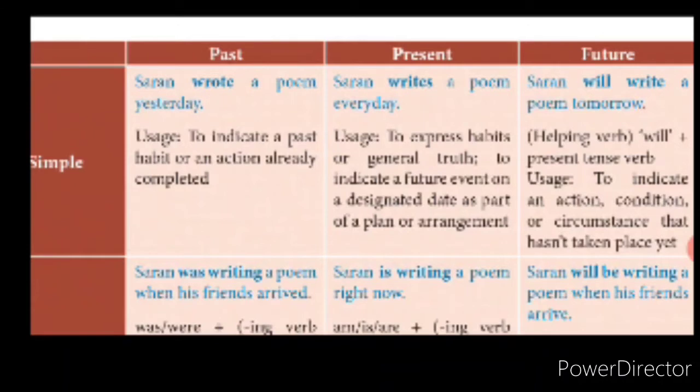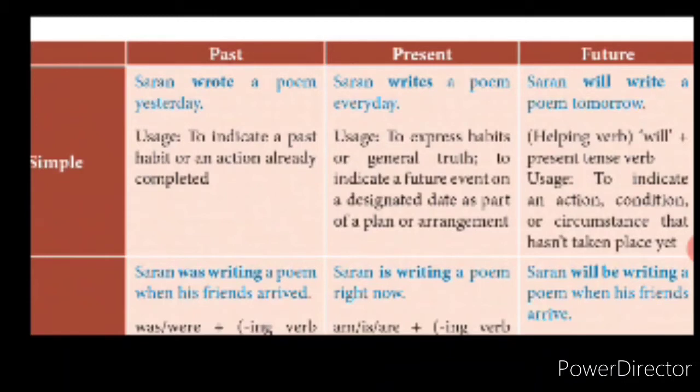Write is the verb, the action word. Verb plus s, writes is there because the subject is singular. Got it? So in this sentence, when a singular subject or a plural subject takes an action word with s or without s, that becomes the present tense.